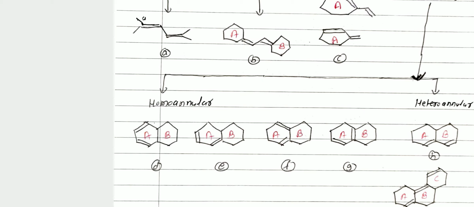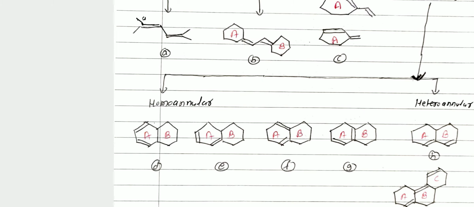Here structure E contains one double bond exocyclic to ring B, then structure F contains two double bonds exocyclic to ring B, and structure G does not contain an exocyclic double bond. But structure D, structure E, structure F and structure G are all examples of homoannular diene. And this is a cyclic diene, where cyclic means ring.